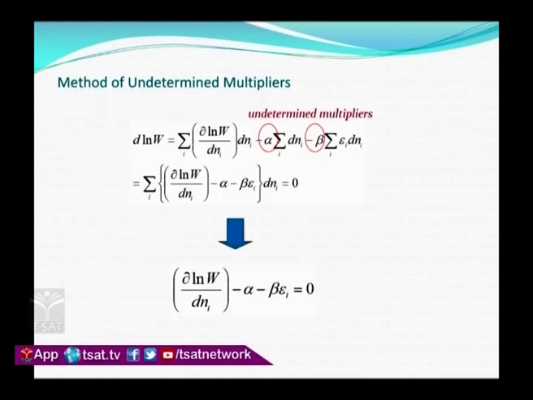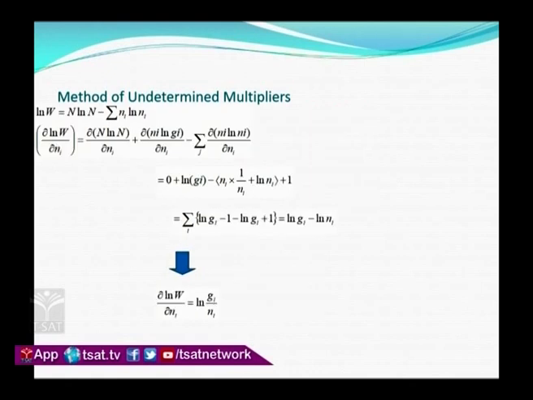See, the first equation I have is the differentiation of log omega with respect to ni, the number of particles in each state, and I have to multiply with minus alpha, the summation over dni. I multiply beta with the summation over Ei dni. I want to add everything. When I add both, I get this equation: summation over i of dou log omega by dou ni minus alpha minus beta Ei into dni equal to 0. So this is the case, and if I go further, this is the distribution function I am going to get.